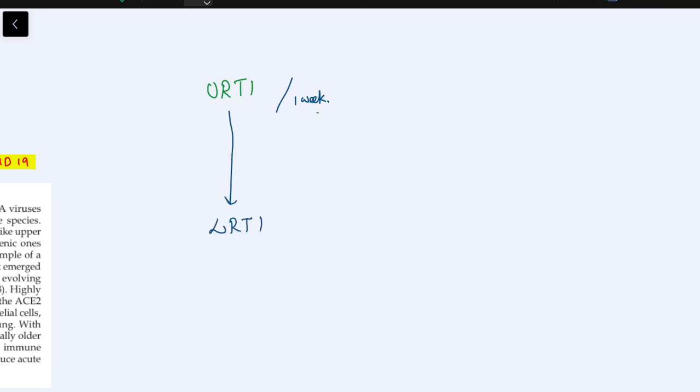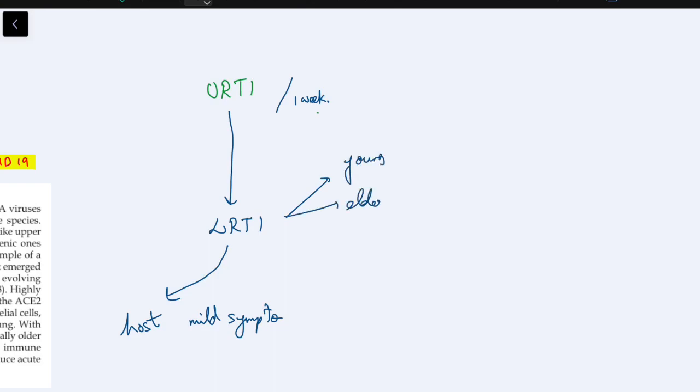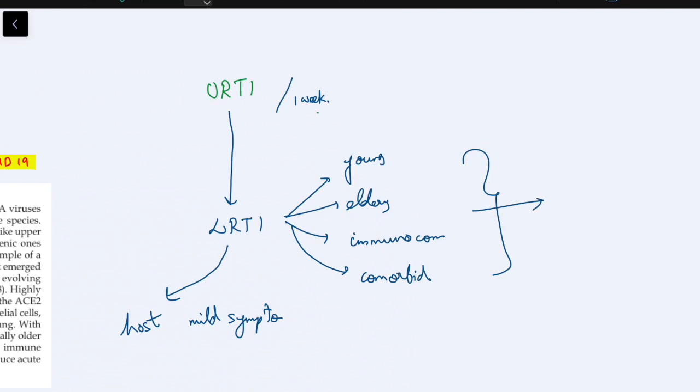If the host is healthy, the immune system eliminates the virus. The host recovers with mild symptoms or even without symptoms. But if the patient is a young child, that is less than 5 years, or an elderly person, that is greater than 65 years, or in an immunocompromised state, or with any comorbid conditions like hypertension, diabetes, chronic kidney disease and all, in all these conditions the host immune system is not able to remove the virus, and this results in viral multiplication in the alveolar cells causing pneumonia.